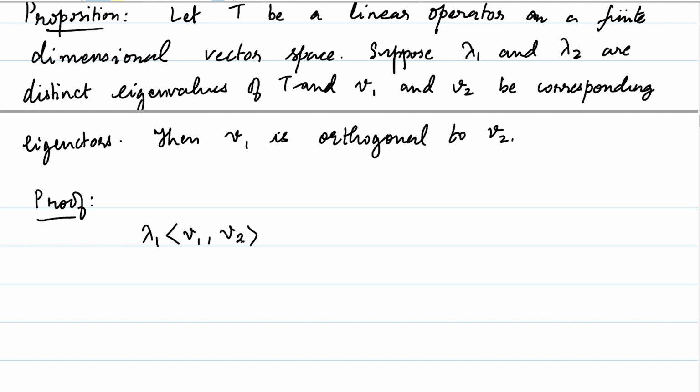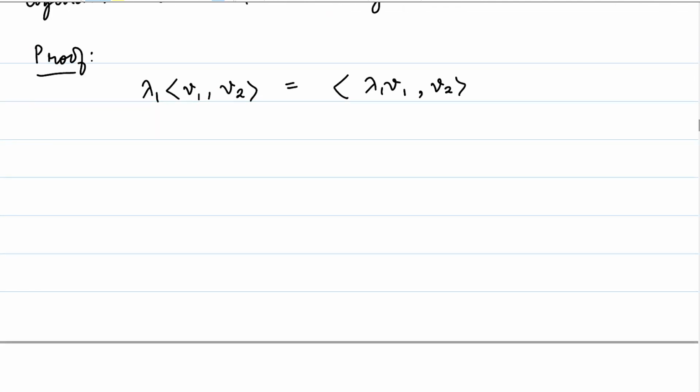If you look at this particular number, this is after all a scalar, right? So this is equal to the inner product of lambda 1 times V1 comma V2, by the very basic properties of the inner product. Now that is equal to, because V1 is an eigenvector corresponding to lambda 1, just TV1 inner product with V2.